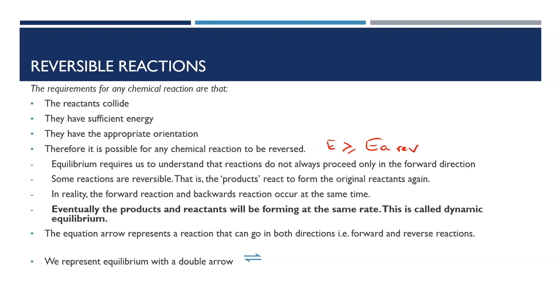Dynamic, indicating the idea of movement, reminds us that it's not that the reaction has stopped; it's simply that it occurs in the forward and the reverse direction at the same time at the same rate. We represent this special state, equilibrium, with the double arrow, noting that the arrow is only a half arrow at the top and a half arrow at the bottom. It is not this. That is not an equilibrium arrow. It is a half arrow and a half arrow here.